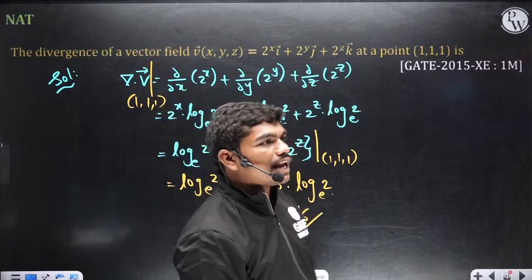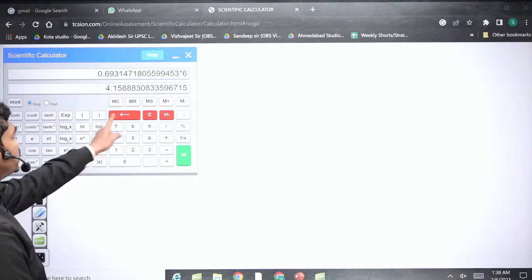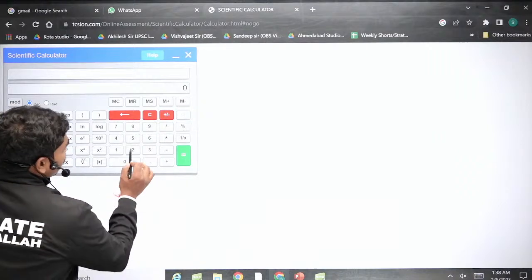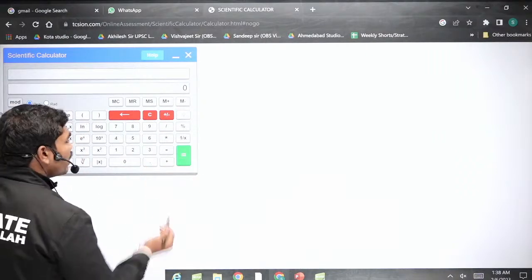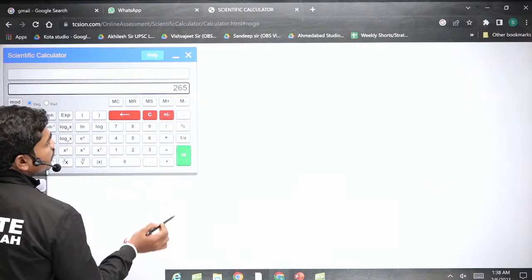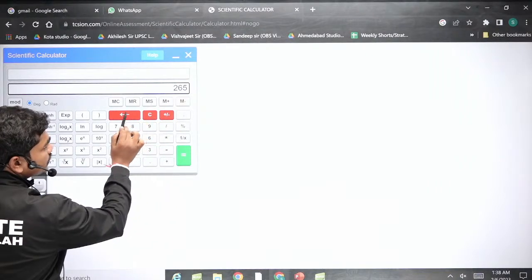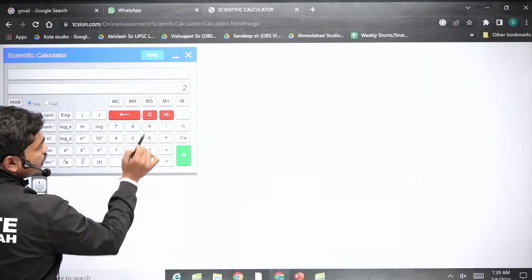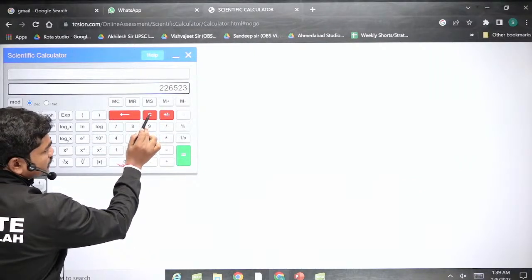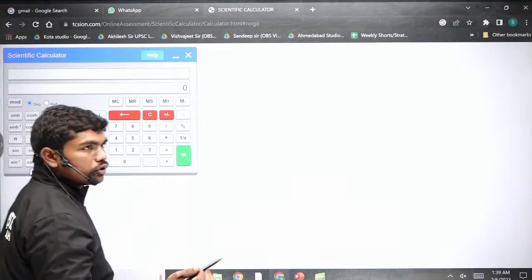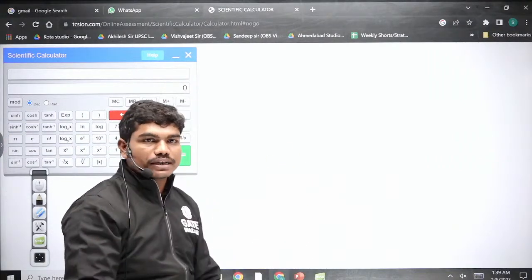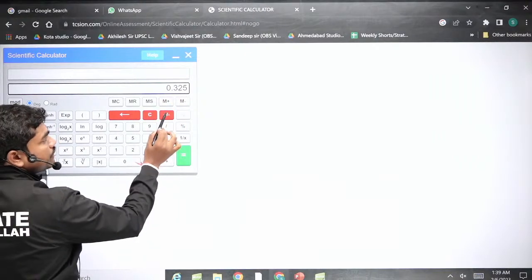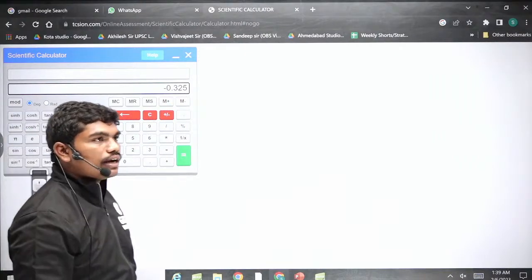Tell about the Radian calculator. What is a Radian calculator? This one. Look, C means cancel. For example, let us suppose I want to enter 245. By mistake, I entered 265. If I want to remove only one digit, I can click this back button; clicking it makes only one element go. If I click C, the whole number is cleared. Sometimes you have to change the magnitude or sign, for example 0.325. If I click this, the sign changes. So that's the advantage of these 3 buttons.